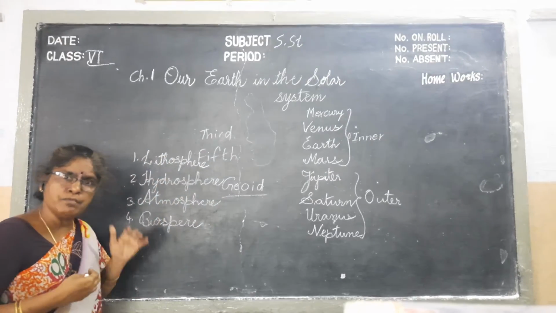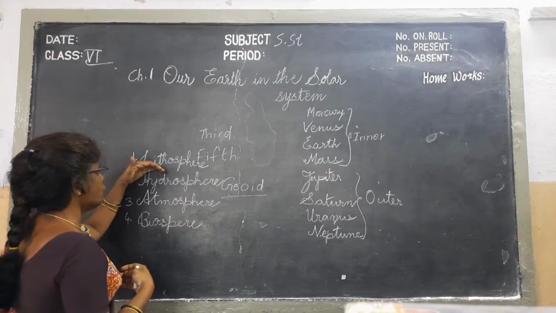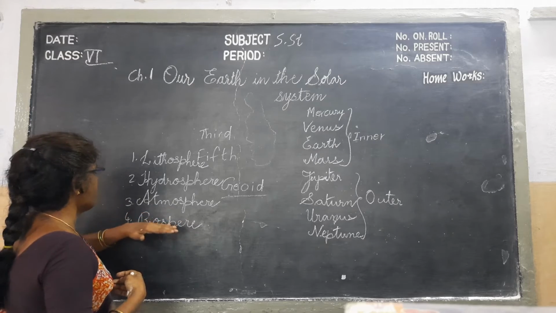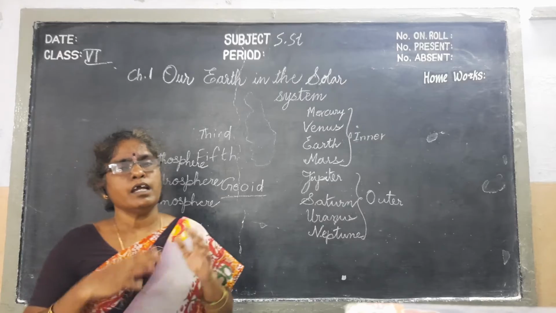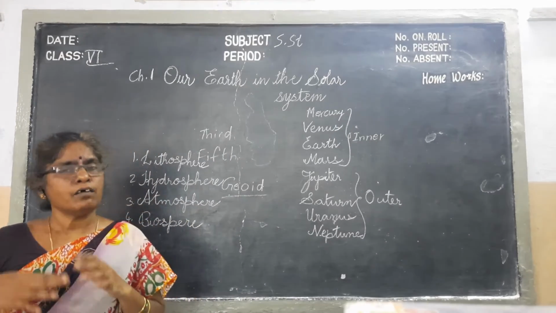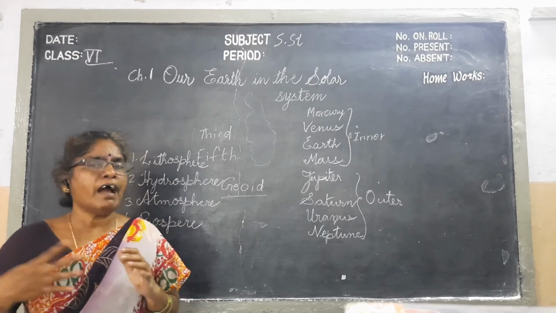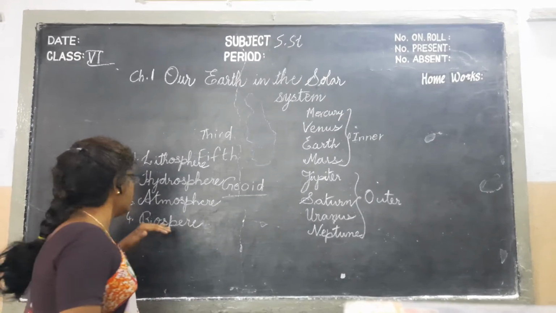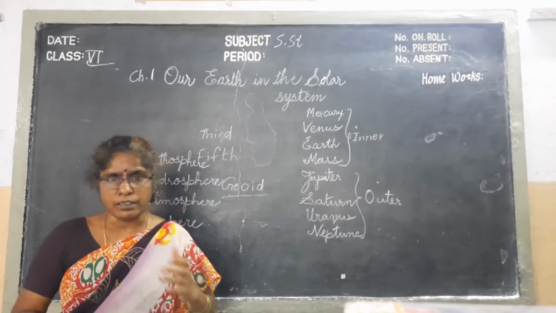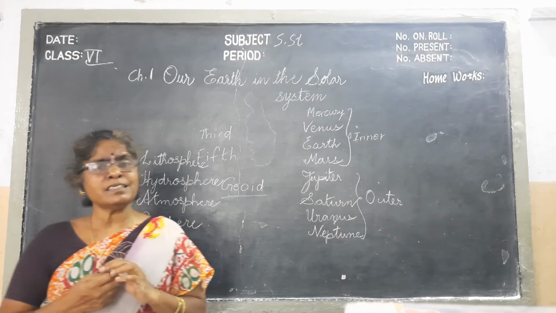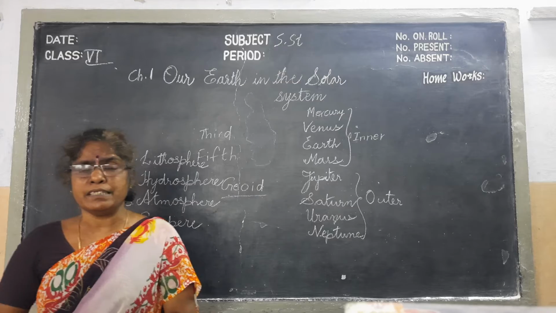Again, I will give you a brief explanation: lithosphere, hydrosphere, atmosphere, and biosphere. In the lithosphere, we have landforms. In the hydrosphere, we have water bodies, and atmosphere consists of air. Air means gases, and biosphere means life on the earth. Now, we will discuss the planets. About our planet, we discussed.